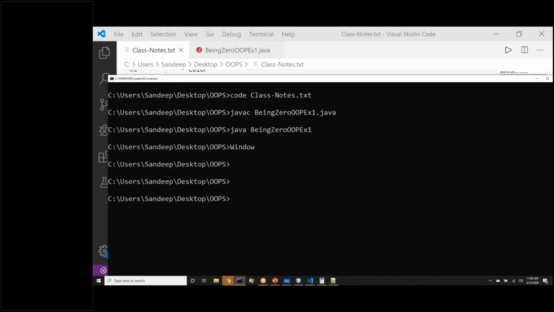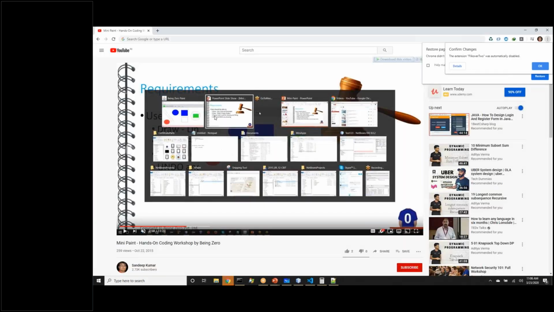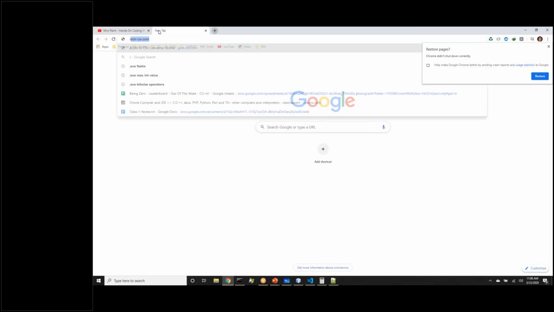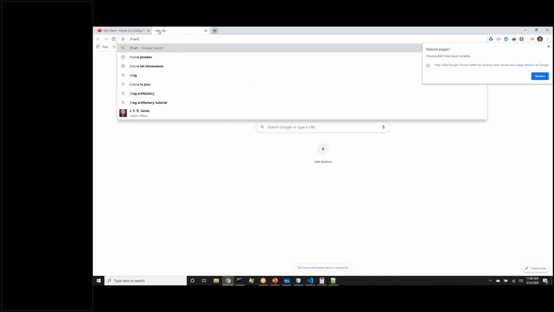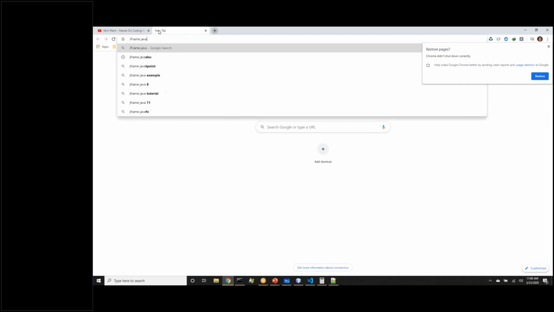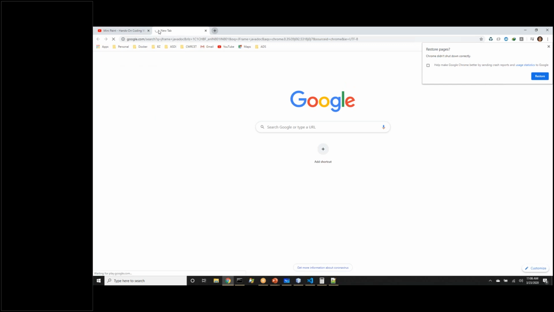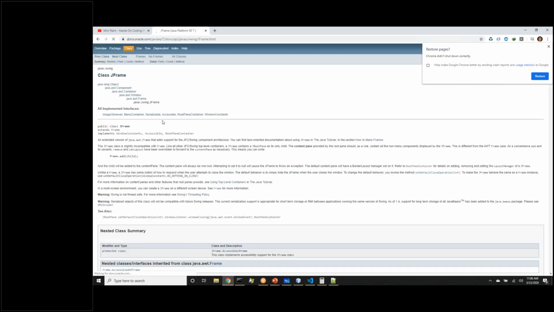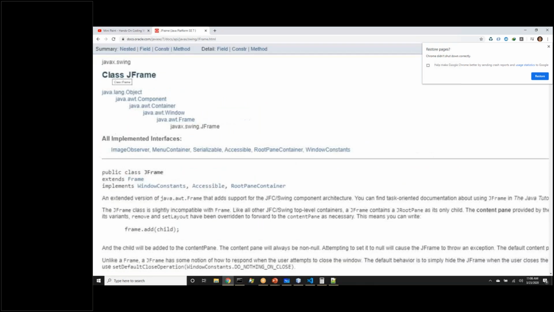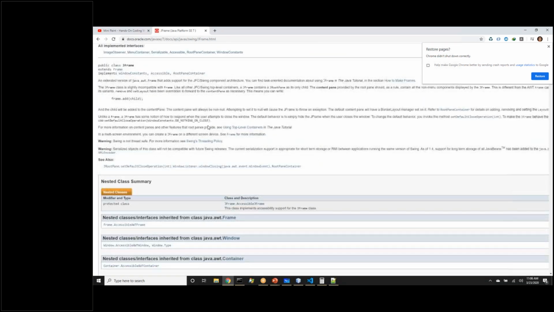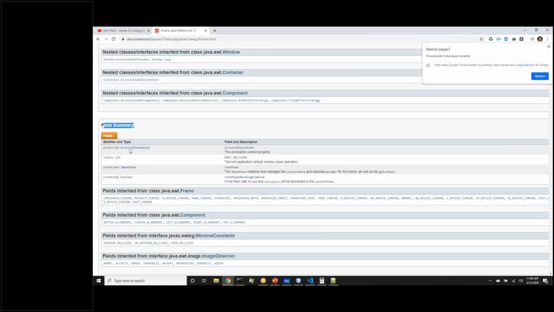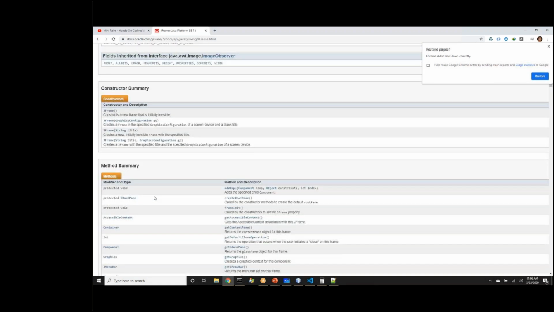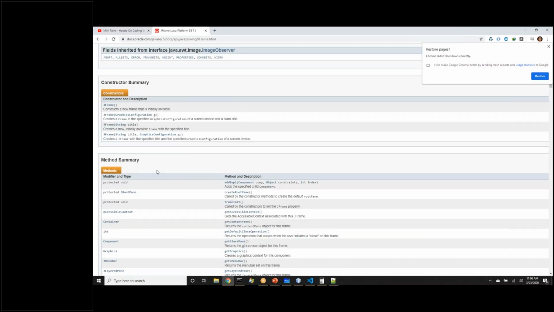So let's see. Now, since we got to know that there is a built-in JFrame class, the easy way to search for Java documentation is you say JFrame, any Java class, and if you want to see the documentation, JFrame Javadoc. Javadoc is Java documentation. It will directly take you to the documentation of that. Now we have come here. This is class JFrame. This is telling the field summary, what the properties are, and at the bottom it will say constructors. Here it will say methods. All the functions are described here.